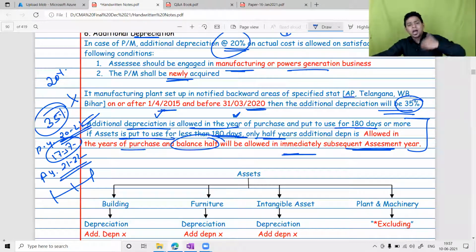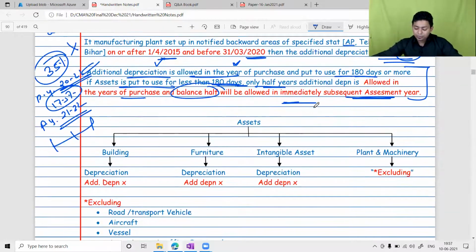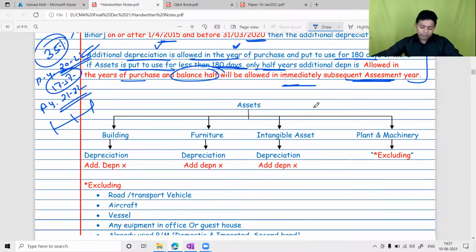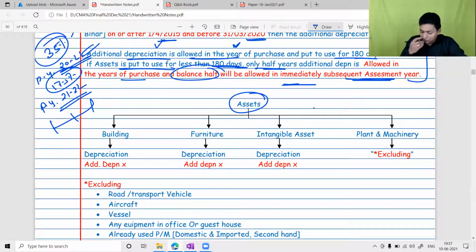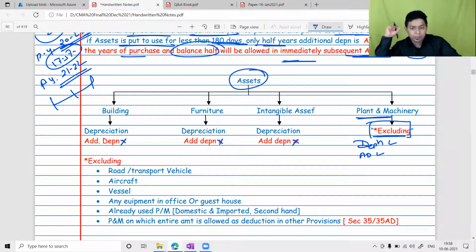Half in this year and half in the next year, if the asset is purchased and put to use for less than 180 days. Is it clear? Yes. Okay. Now, additional depreciation is allowed on plant and machinery, meaning thereby it is not allowed on building, it is not allowed on furniture, it is not allowed on intangible assets. It is allowed on plant and machinery. On plant and machinery, you will get depreciation as well as additional depreciation. Both will be allowed.